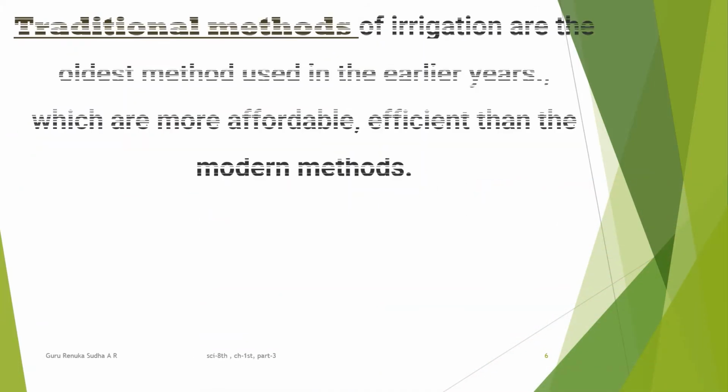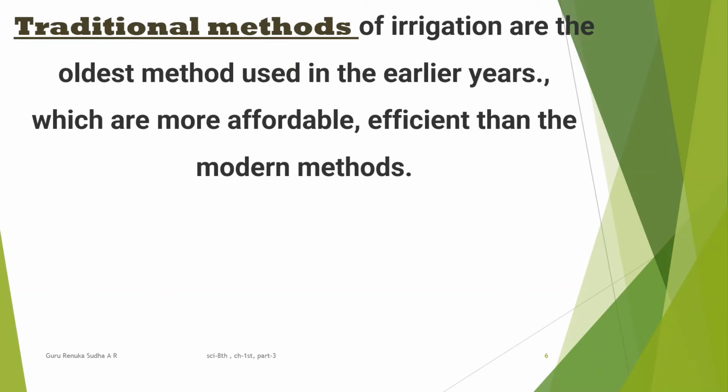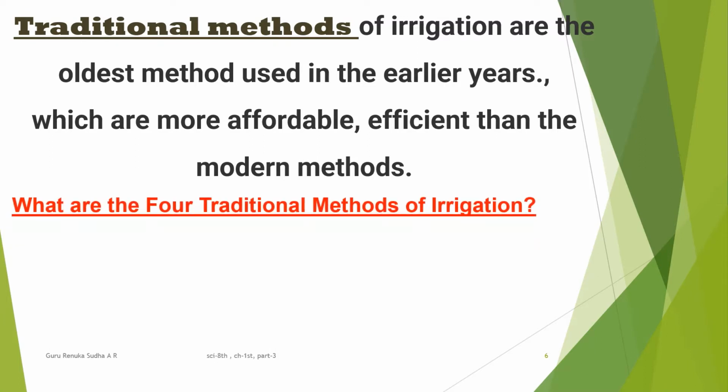After observing that, we can say what the traditional method is. Traditional methods of irrigation are the oldest methods used in earlier years, which are more affordable and efficient than the modern methods. That means economically they are affordable. But here time consumption is more when you compare to the modern method of irrigation.